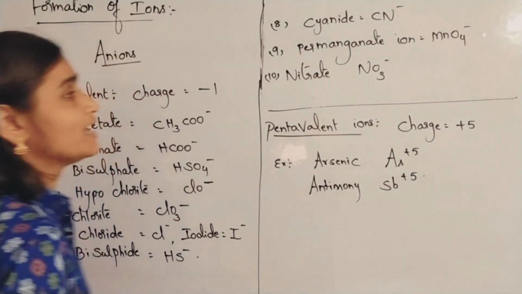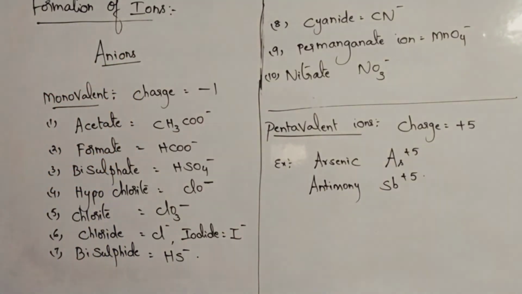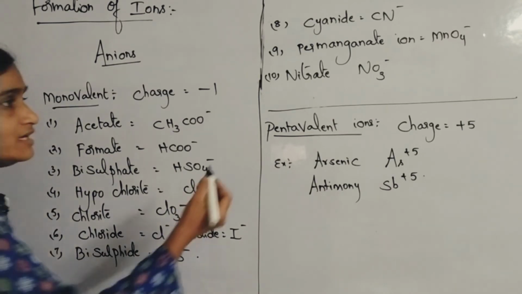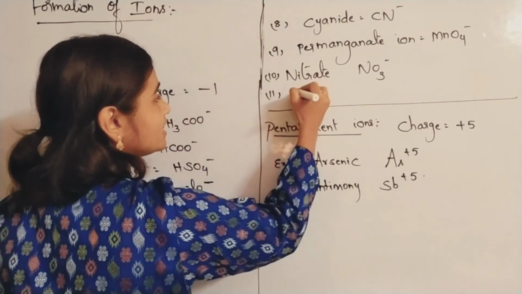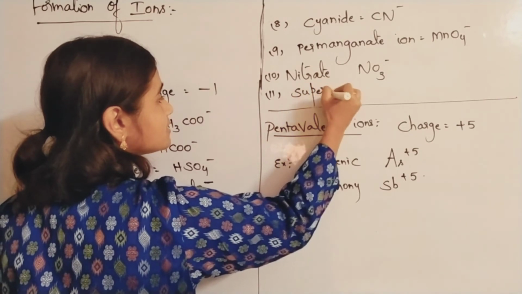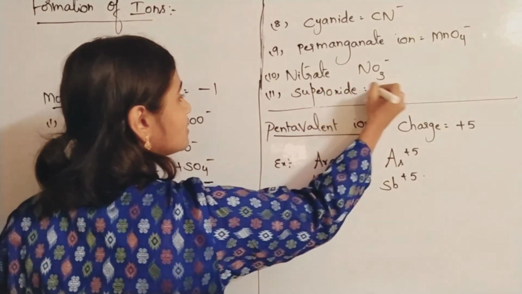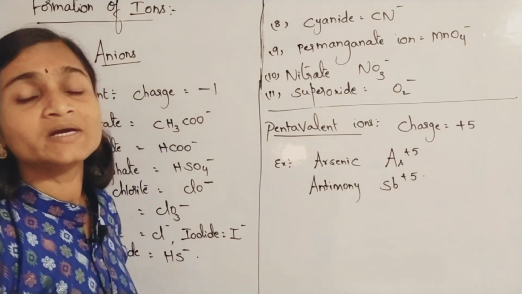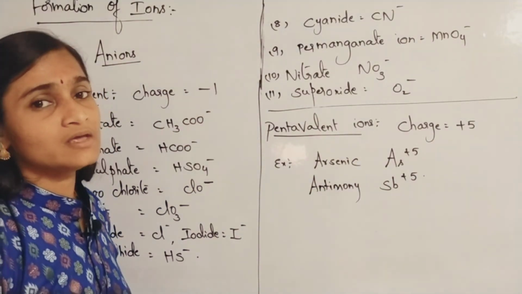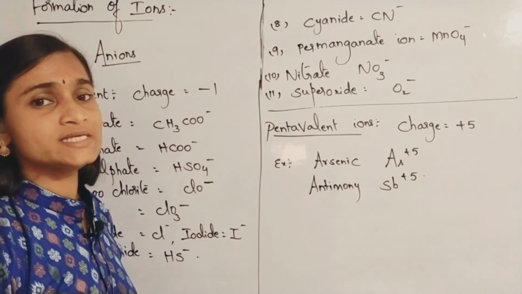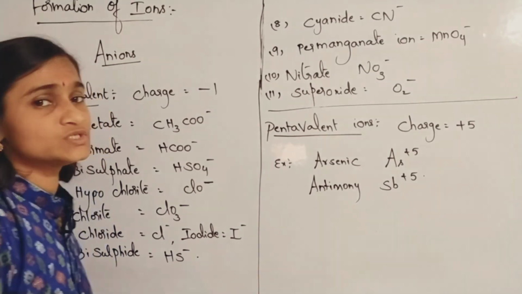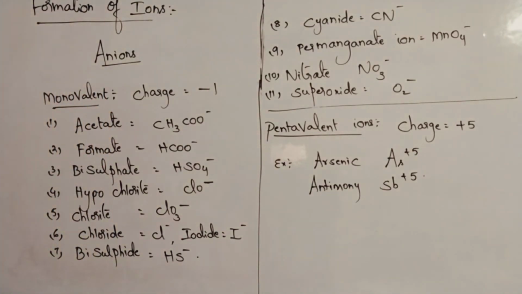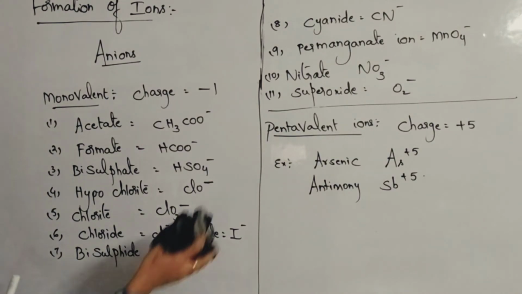So like that you will have so many, not peroxide, superoxide. You can even take superoxide if you want. We have learnt about superoxides, peroxides. Superoxide ion, O2 minus, O2 minus 2, if it is there, it will become what? Peroxide ion. So please remember the names of all these ions. It will be very much useful for you. Okay, so please take down. Then we'll go for bivalent.